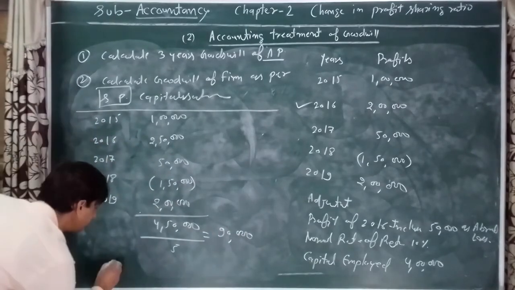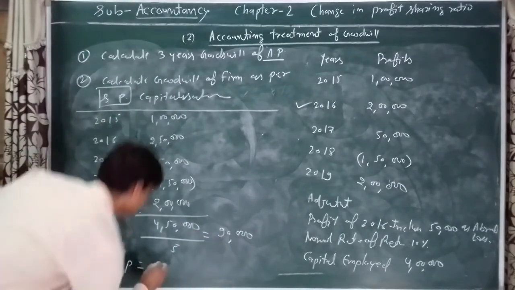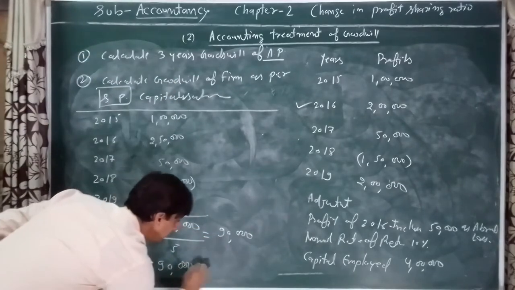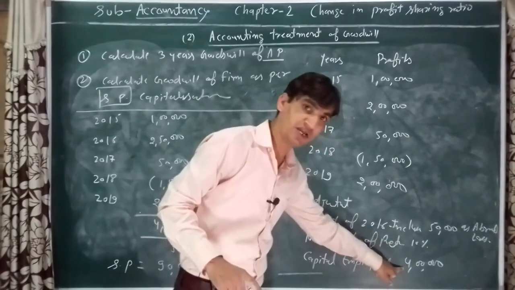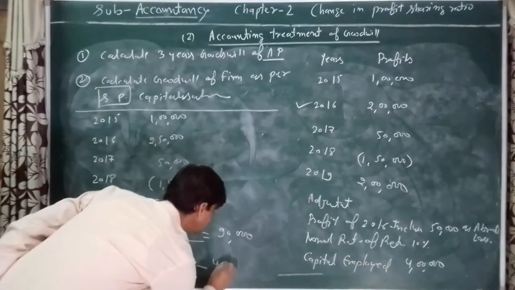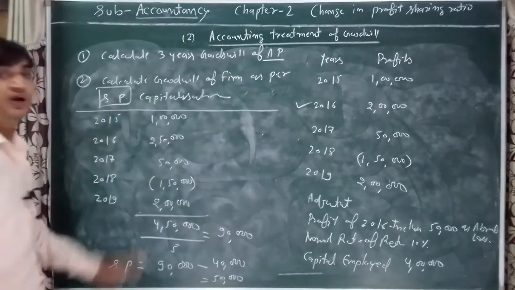And super profit is equal to average profit 90,000 minus normal profit, 10% of 4 lakh, that is 40,000. So 50,000 is the value of super profit.